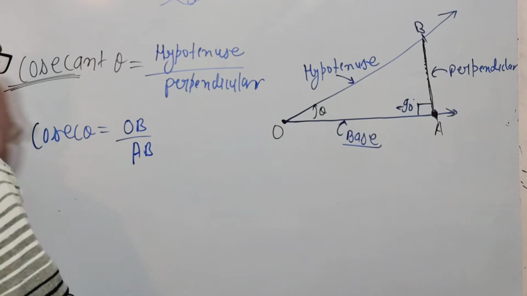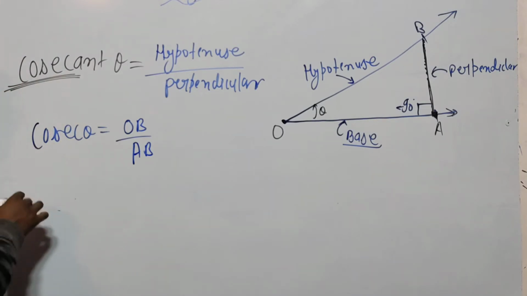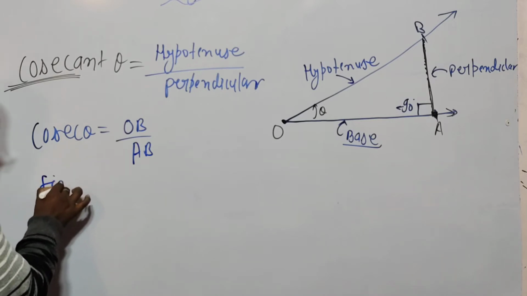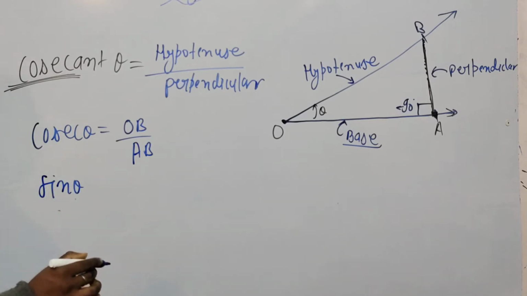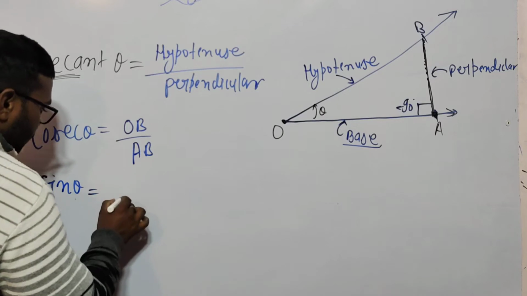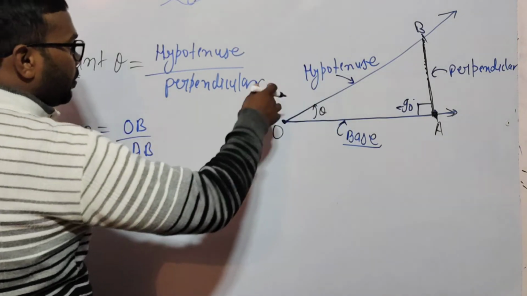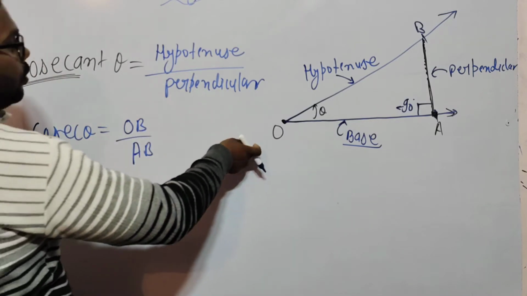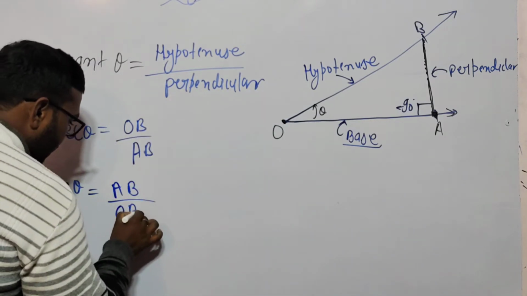Look at here, I am also telling you the relation between sin theta and cosec theta. If you know sin theta is perpendicular upon hypotenuse, what is the perpendicular? AB, and the hypotenuse is OB.